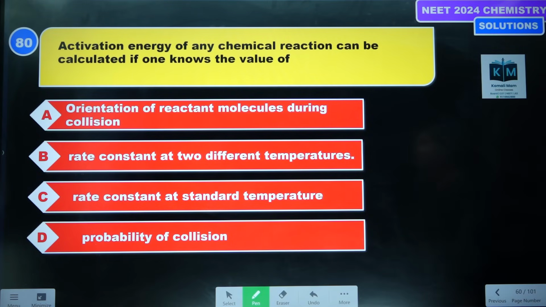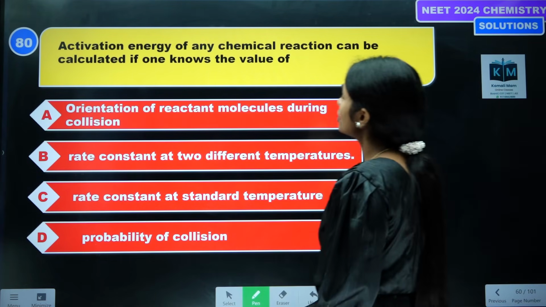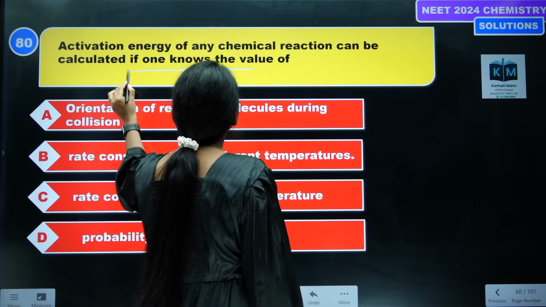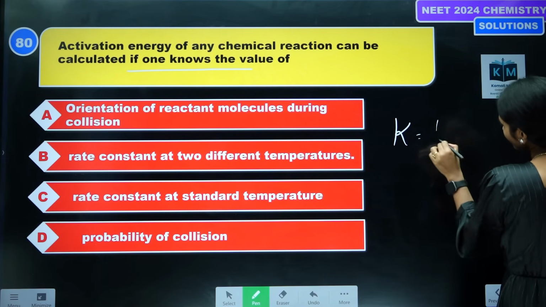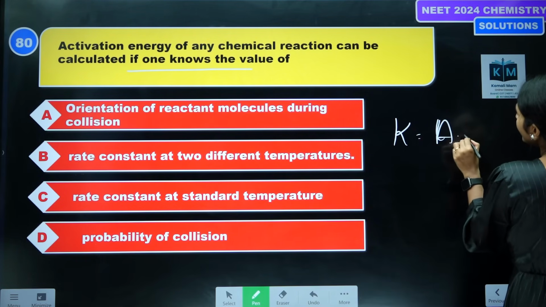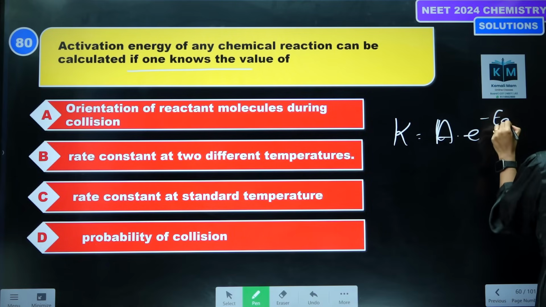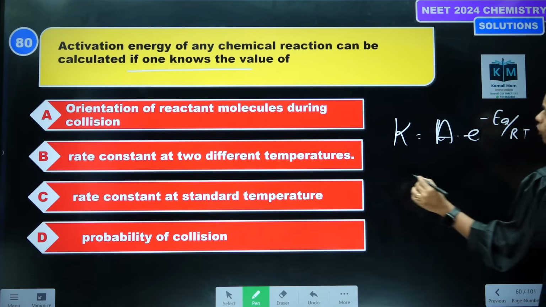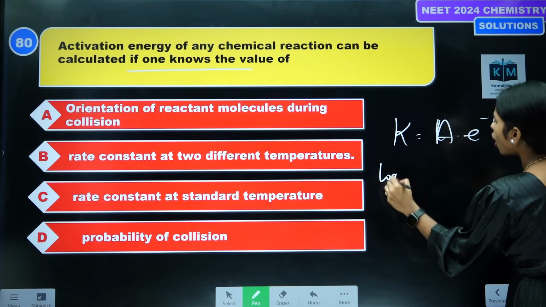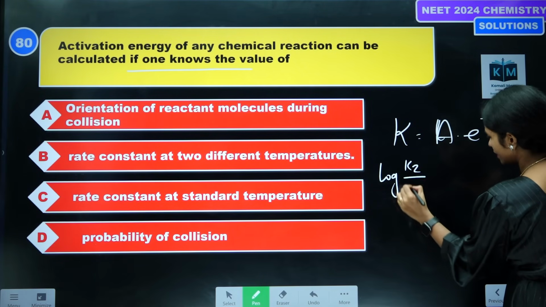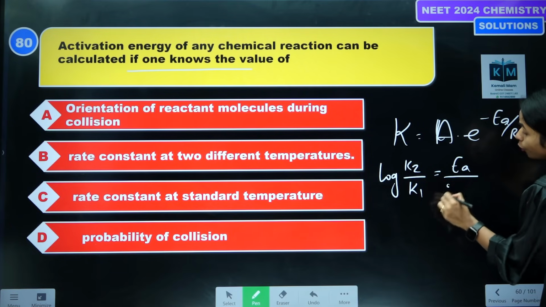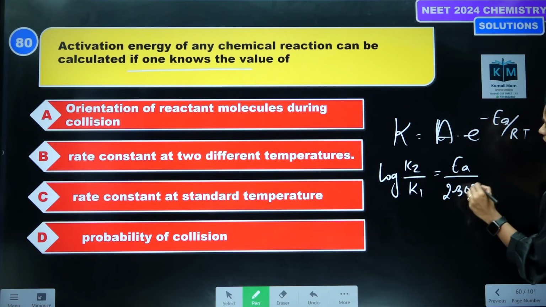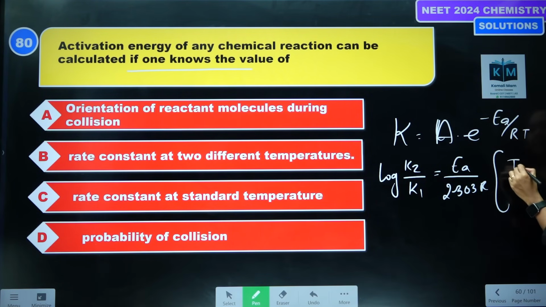Next, activation energy of any chemical reaction can be calculated if you know the values of what? What is the formula? K is equal to A into e to the power of minus Ea by RT. If you apply log, for two reactions, log K2 by K1 is equal to Ea by 2.303 R into (T2 minus T1) by T1 T2.